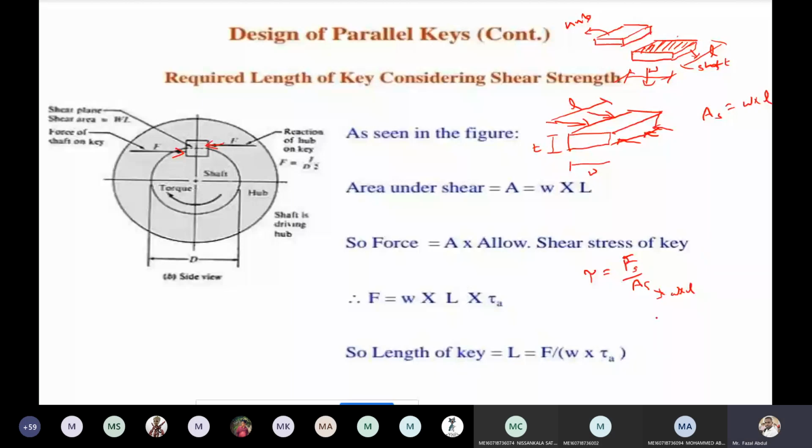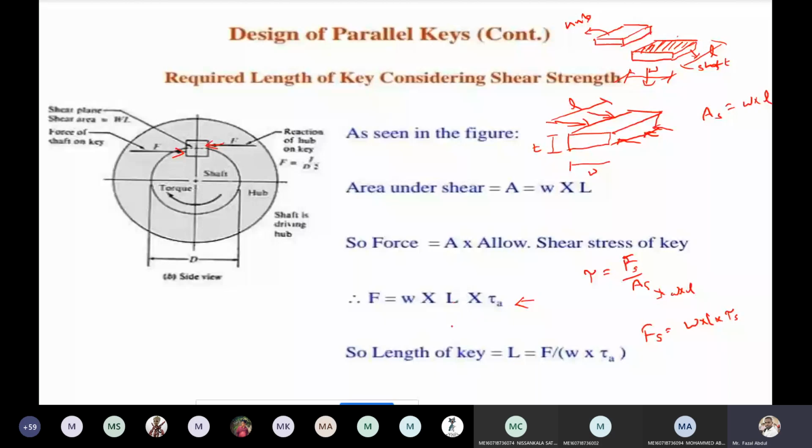Now from this relation, what is the shear force? W into L into shear stress. From this relation, what is the length of the key for this design?